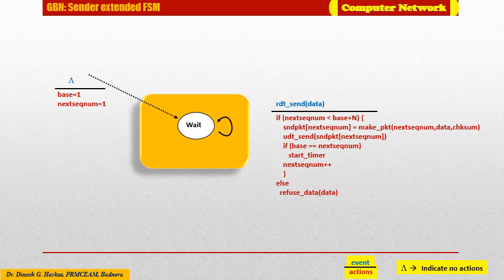If the window is full, the sender will simply return the data back to the upper layer, refusing the packet, which is an implicit indication that the window is full and it is unable to send packets right now. The upper layer would presumably then have to try again later.